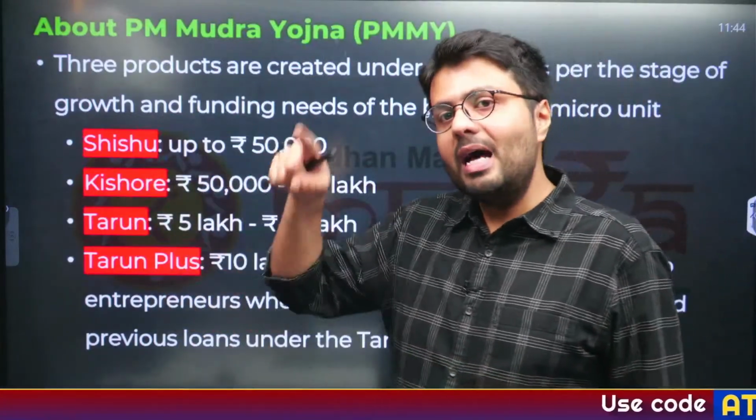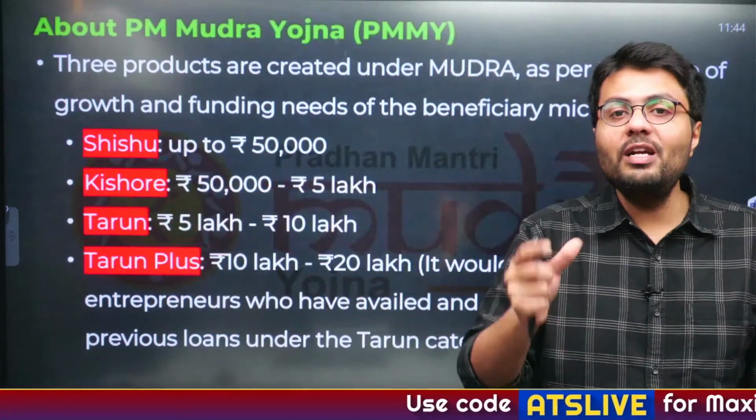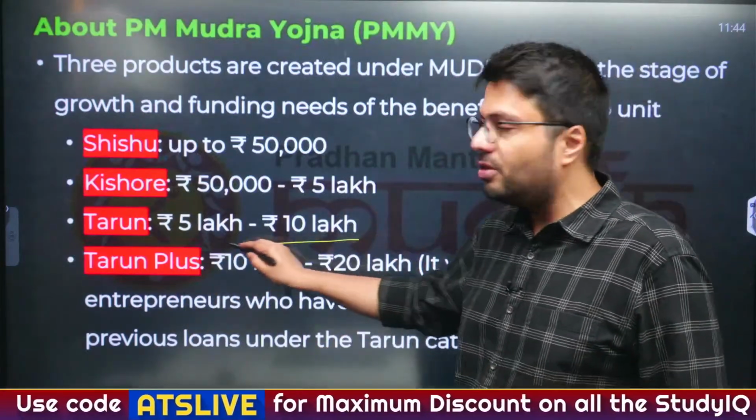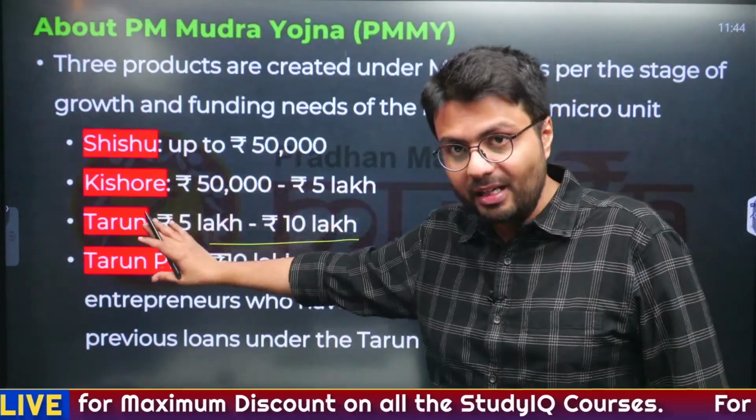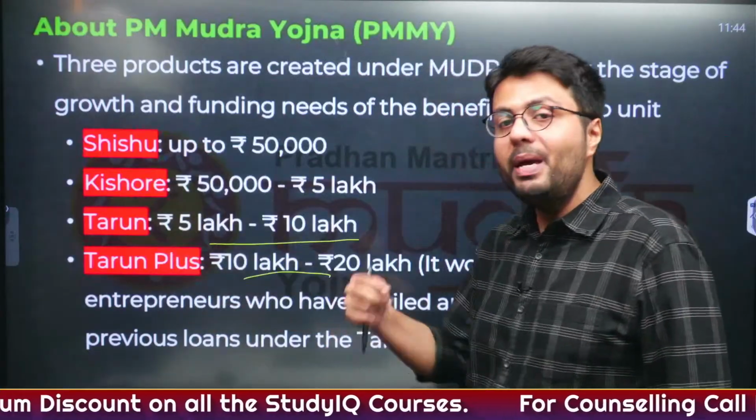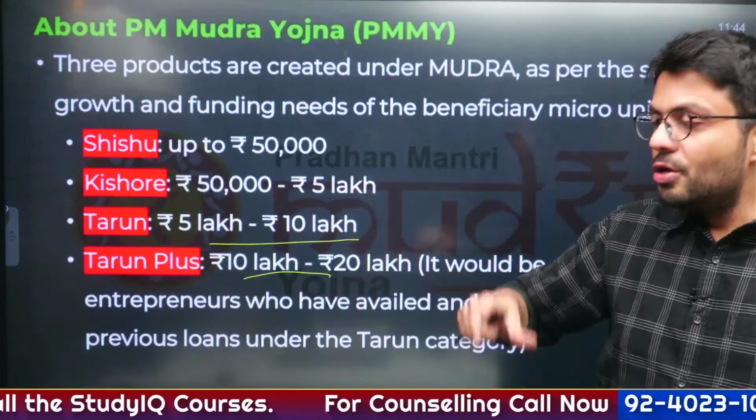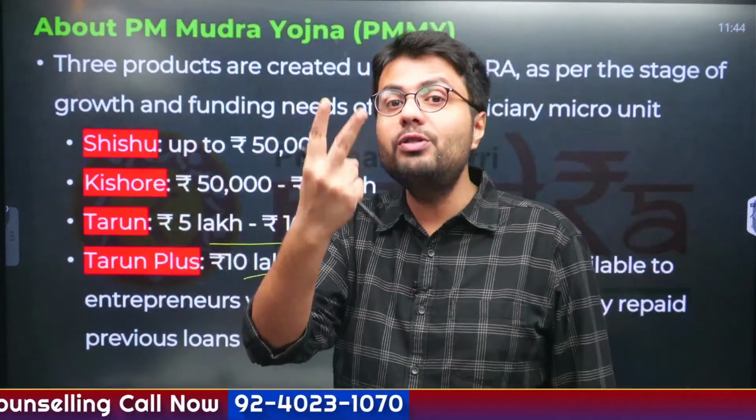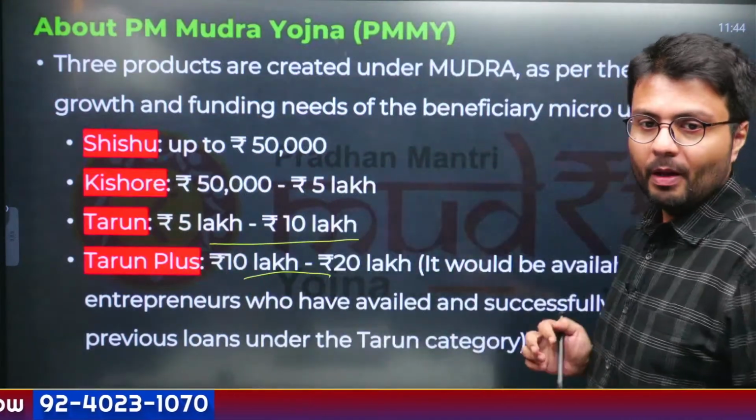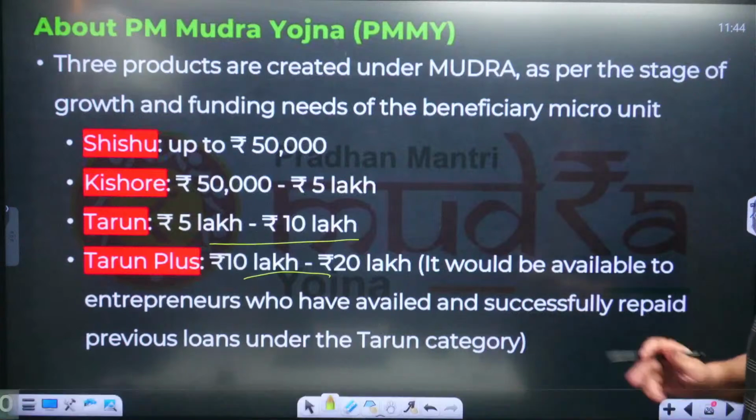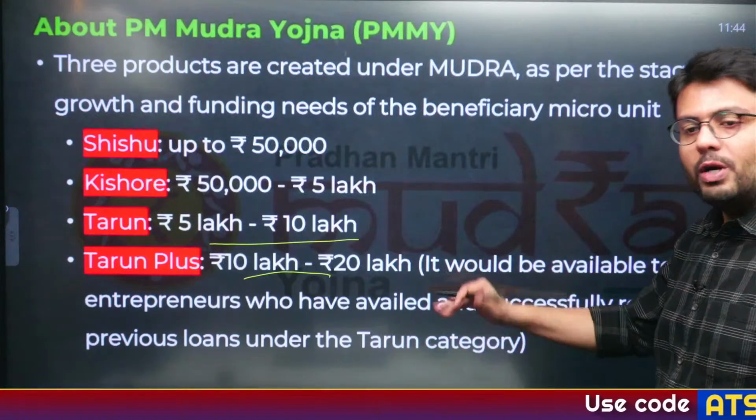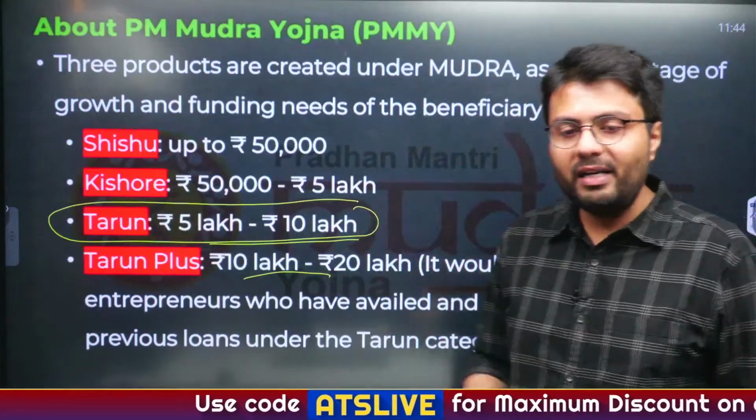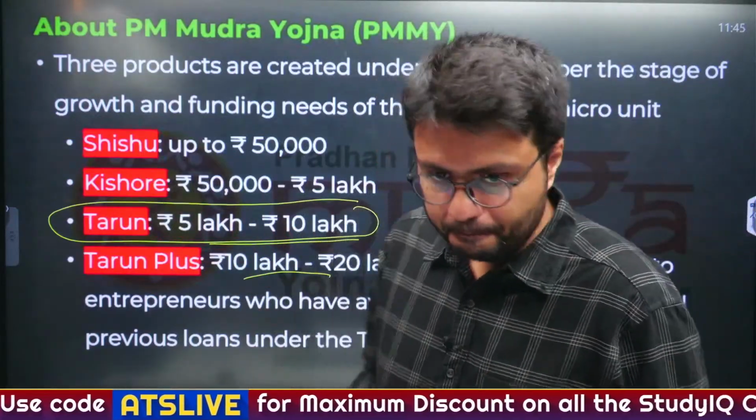But recently in the last budget, government introduced another category known as Tarun Plus. In Tarun Plus, the entrepreneurs who have taken a Tarun loan and have successfully returned these loans are now eligible to get a bigger loan from 10 to 20 lakhs. So now under Mudra Yojana, the maximum amount of loan that a beneficiary can get becomes 20 lakhs. Please remember it. These Tarun Plus loans will only be provided to individuals who had taken loans before under the Tarun category and have successfully repaid it.